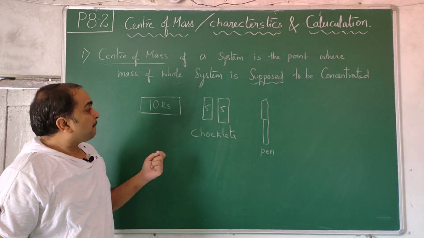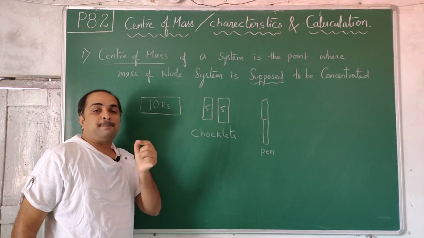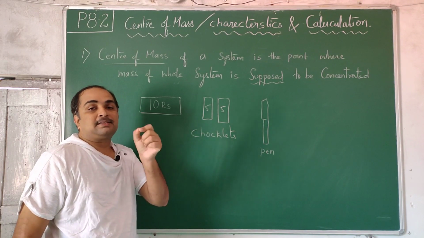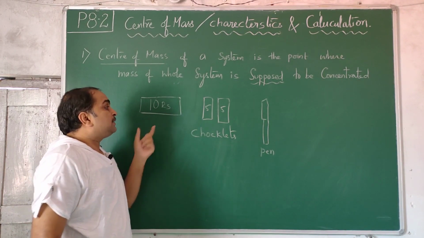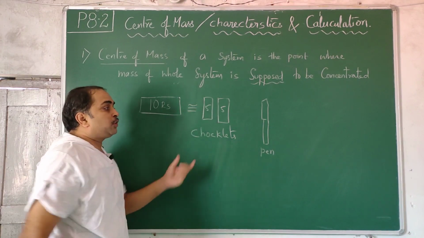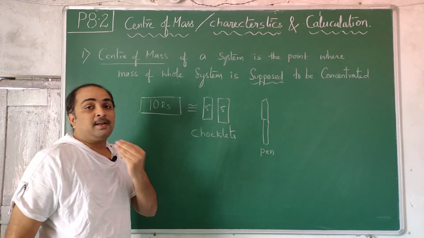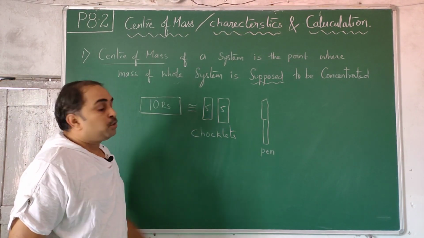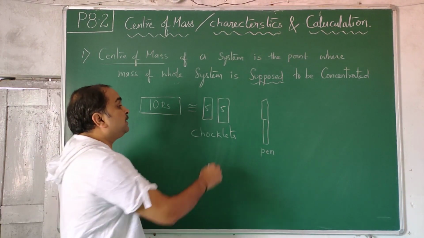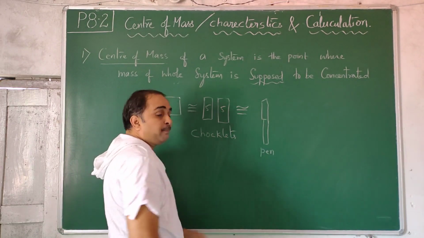Now, a piece of paper which you can't eat, but which has some value, which you are giving as 10 rupees, is replaceable with 2 edible 5-rupee 5-star chocolates. And these 2 chocolates are replaceable with a pen.